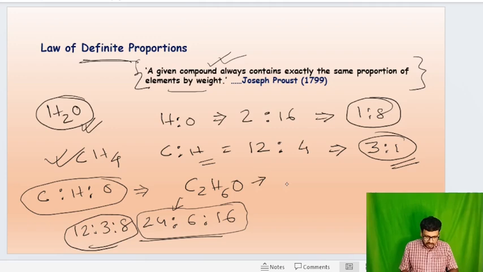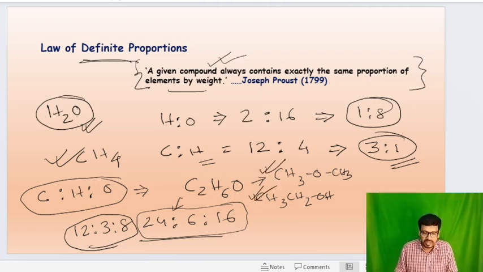C2H6O, that means CH3OCH3, that means this is dimethyl ether, and C2H6O, that is also CH3CH2OH, this is the ethanol molecule. So these two molecules are different and their chemical properties also will be different, but their mass ratio remains same. So mass ratio remains same, the molecule would be the same. This is not true. The molecule may be different after the discovery of isomers, various types of isomers.